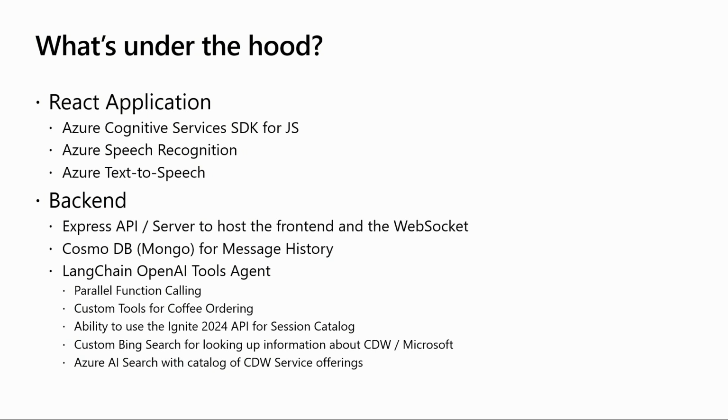A couple of the cool things that you get with Azure OpenAI, and the model we're using is GPT-4o, is parallel function calling as well. So for a date and time, we can have a tool for the agent to actually go look up a date and time. Then, if we're asking about sessions for tomorrow, the LLM can say, okay, I want to call first a date and time tool. And then I want to take that information, then call the next tool available. So we can do multiple things at once.